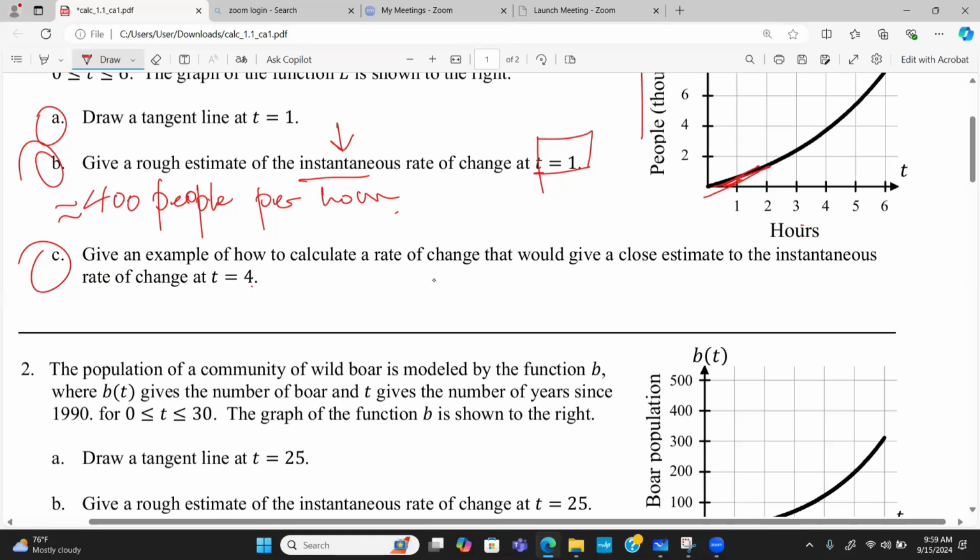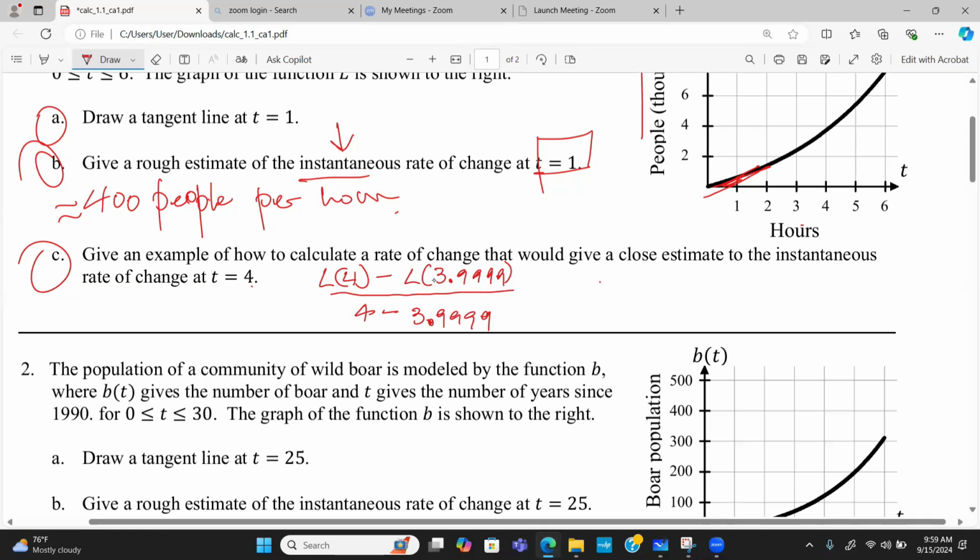For example, we evaluate L of 4 minus L of 3.9999, since it's a rate of change, divided by 4 minus 3.9999.